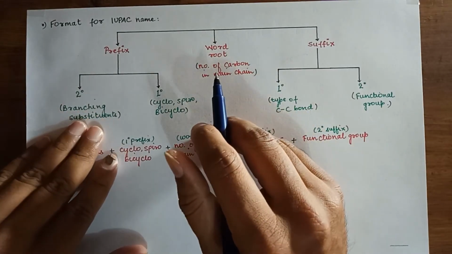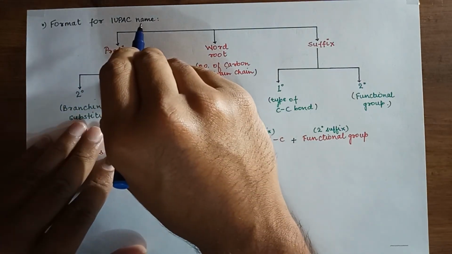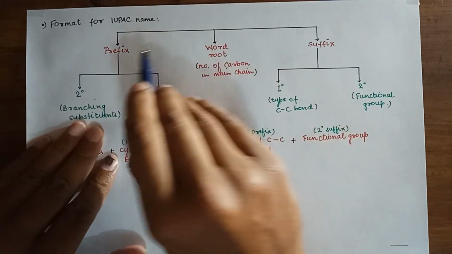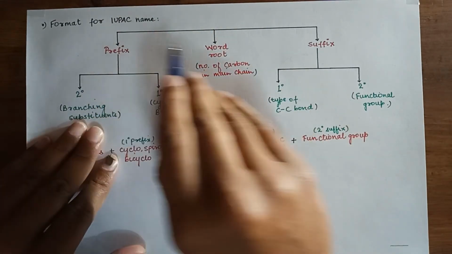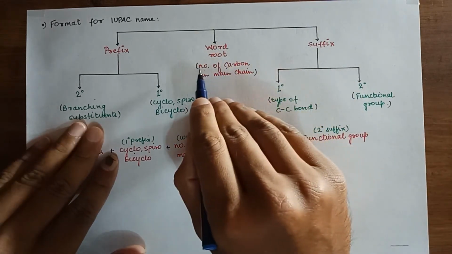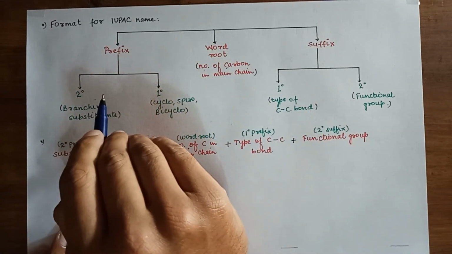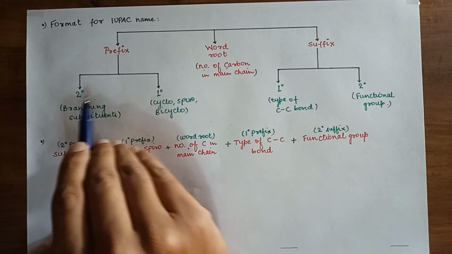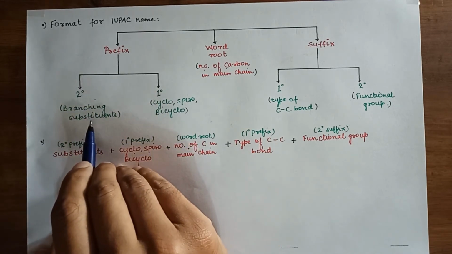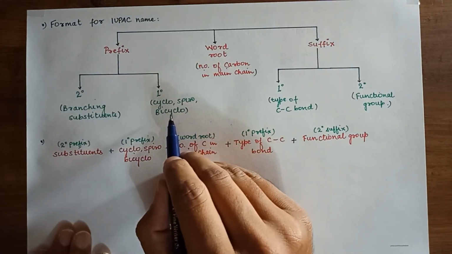After seeing the rules for IUPAC nomenclature, we will see the format for the IUPAC name, that is, how to name a compound. The format is divided into 3 parts. First it contains prefix, then word root, then suffix. First you have to identify the word root, that is the number of carbon in the main chain. In prefix we are having 2 categories, that is second degree and first degree. In second degree it consists of branching substituents. You have to name the branching. Second, if the compound is cyclo, spiro or bicyclo.